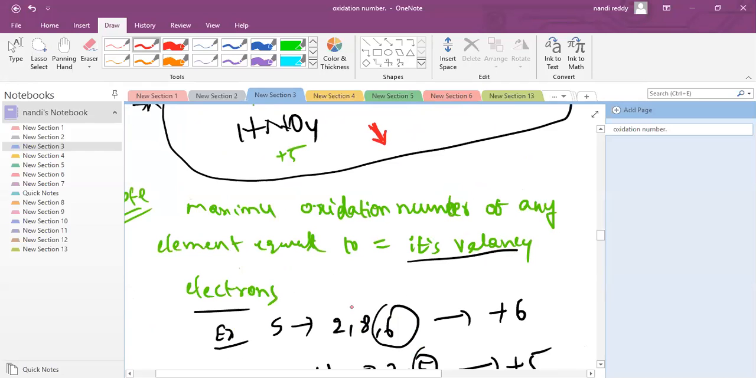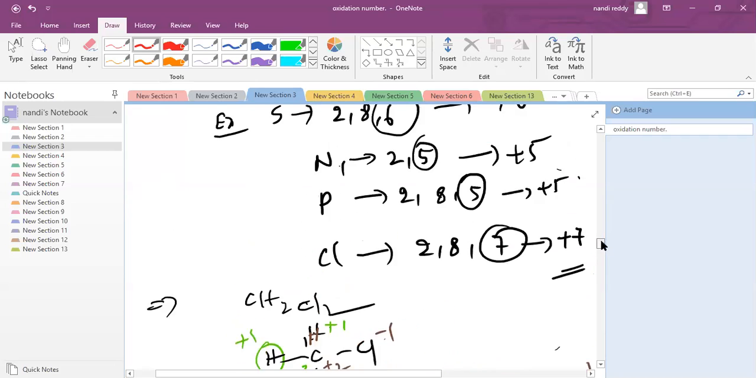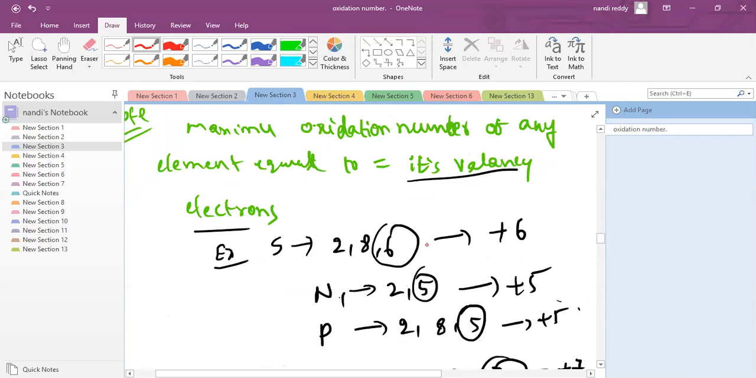Maximum oxidation number of any element is equal to, note down, its valence electrons. Now we can see here, sulfur, why are they showing plus 6 as the maximum oxidation state? Because 6 is the valence electrons, they can lose maximum 6. Nitrogen, why plus 5? These have 5 valence electrons, they can lose maximum 5. Phosphorus also is a fifth group element. 5 valence electrons, they can lose maximum 5.